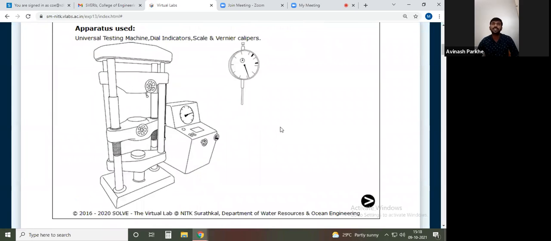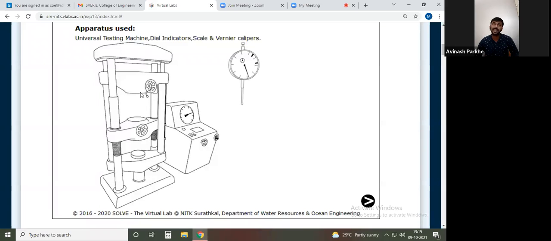Now this is the experimental setup, and many times we have seen this particular machine. This machine is called a universal testing machine, in short a UTM. If you look at the construction of this UTM, one control panel is provided at the right side, and this big structure on the left side represents the actual UTM.